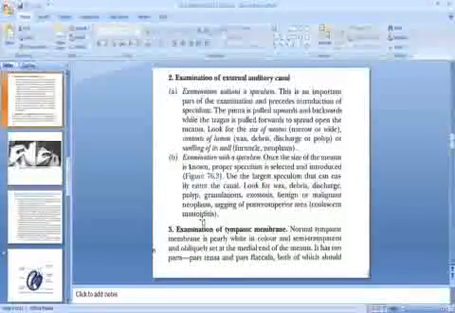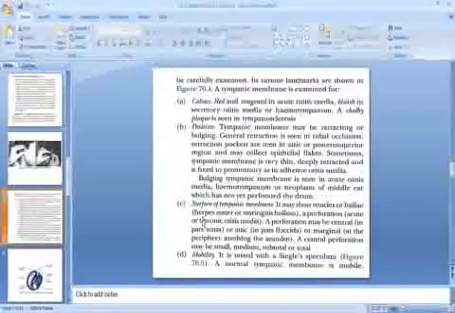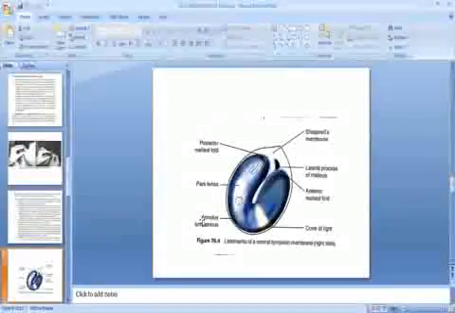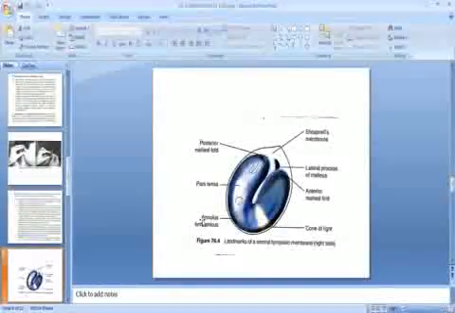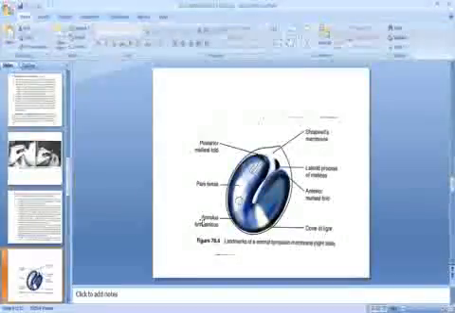Third point is the examination of tympanic membrane. Normal tympanic membrane is pearly white in color and semi-transparent and obliquely set at the medial end of the meatus. It has two parts, pars tensa and pars flaccida, both of which should be carefully examined. Its various landmarks are shown in this figure. We have shown the various landmarks like Shrapnel's membrane, which is also called the pars flaccida, and lateral process of malleus, anterior malleal fold, posterior malleal fold, the pars tensa, annulus tympanicus, and the cone of light.